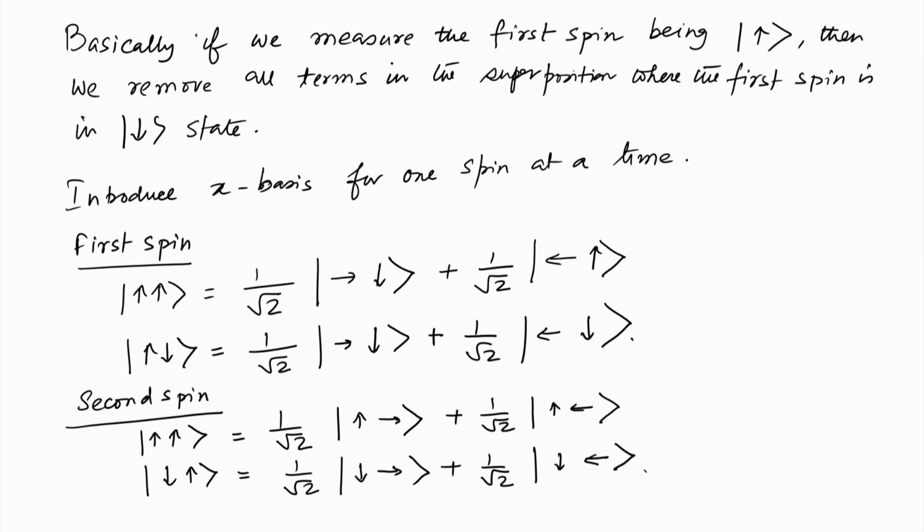So, these are the linear combinations for the spins to be written in the z basis in terms of the x basis.